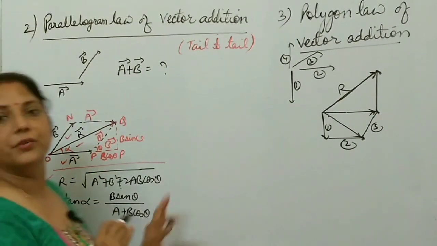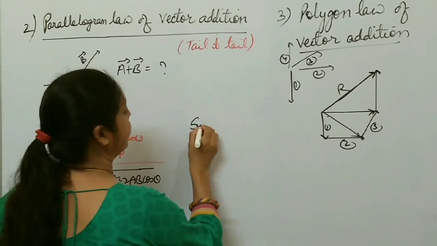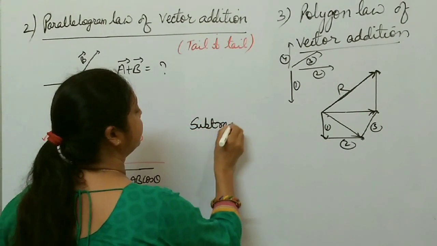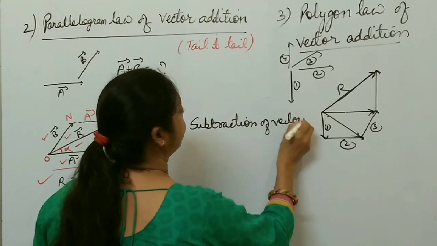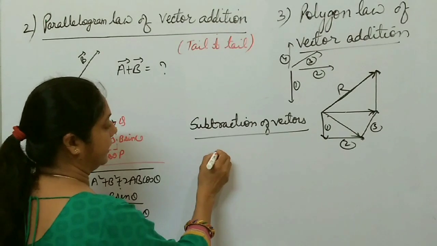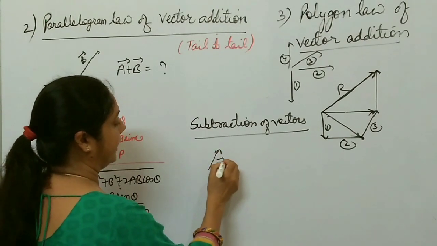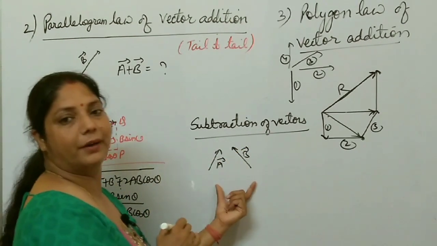Now these are about vector addition, but how do you subtract two vectors? Subtraction of vectors, right? Suppose two vectors are given, A and B. One vector is like this one, this is vector A, and another vector is like this one, this is vector B. Now how do you subtract these two vectors?